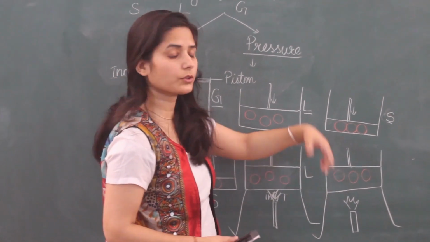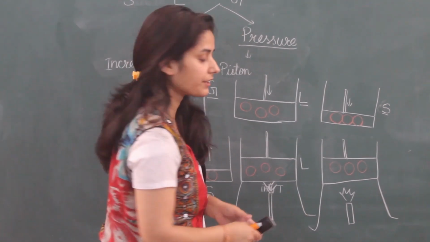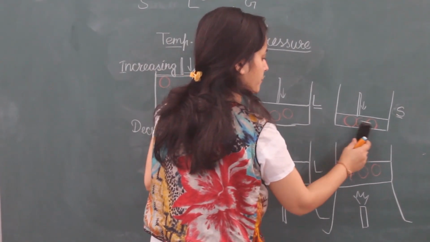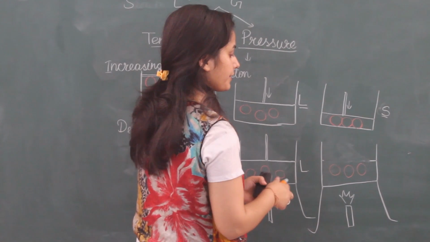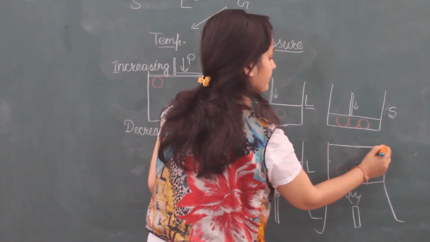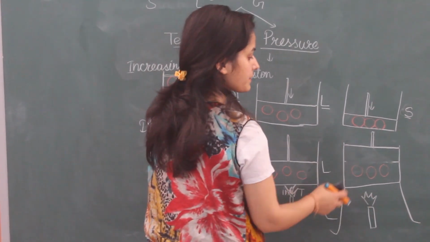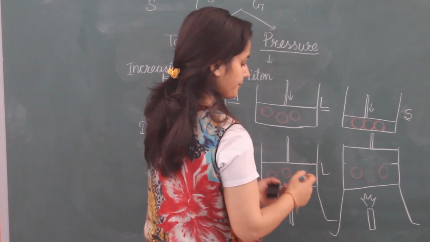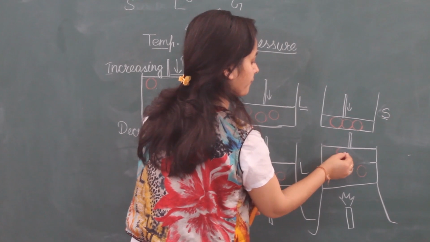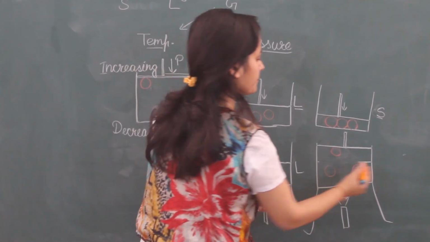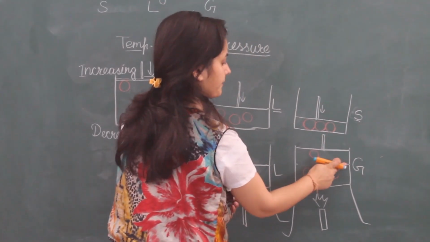If I heat it and do not change the pressure, then what will happen? These particles can't go far. They cannot change their state. So what do I have to do? I have to decrease the pressure. Now when these particles get energy, then they move and they convert into gas state.